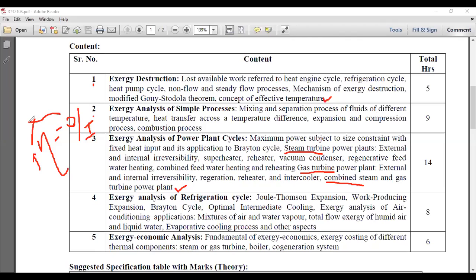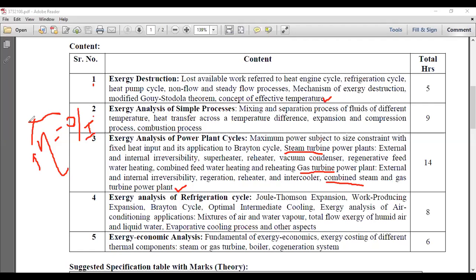Okay, you can also combine the steam power plant and this kind of state of art. You can combine the gas power plant with this, so that we can minimize the use of fuel, and get efficiency in terms of the summation of all the power plant efficiency, right? Or all the components. So this is what we are going to study in this exergy analysis.